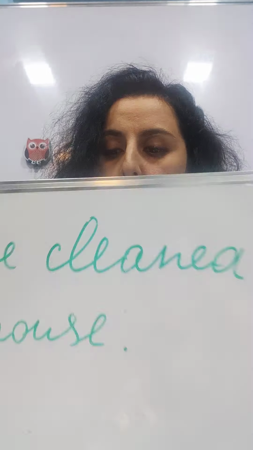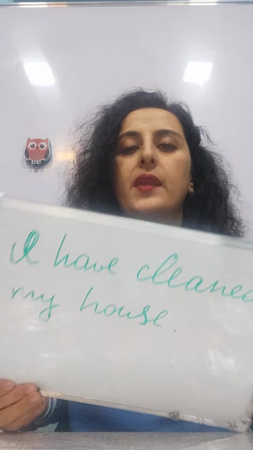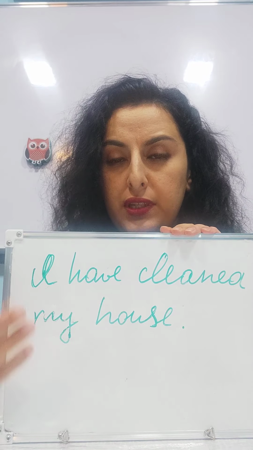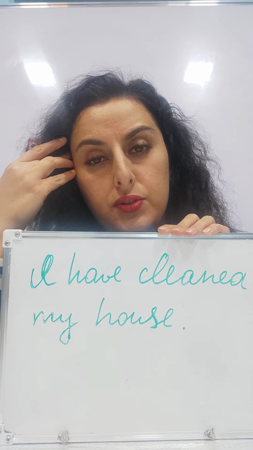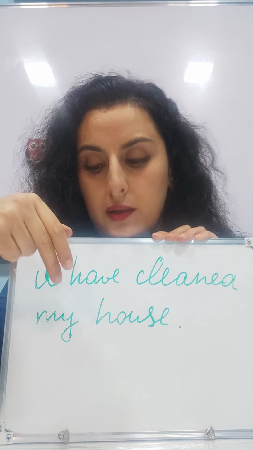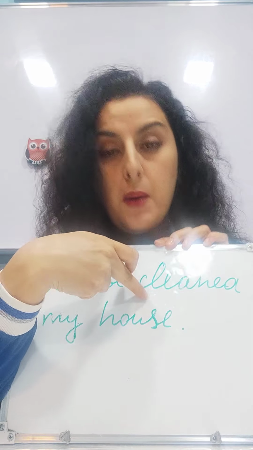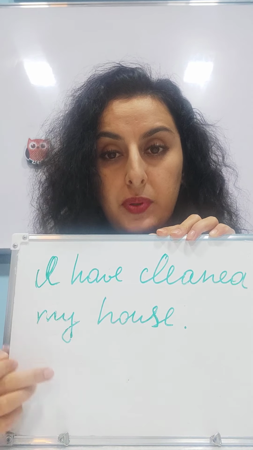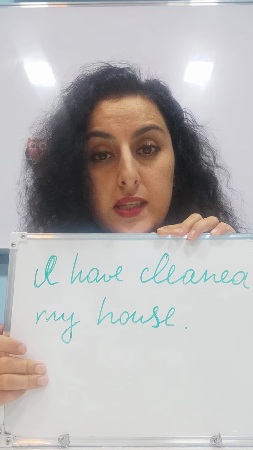And I want to give you a little information about some other sentence structure in English. Okay, let me type it for you. Let me give you my example. Okay, I have cleaned my house. Can you see the sentence structure? Subject, auxiliary verb, plus participle 2, and plus object. In this case, this is not causative.